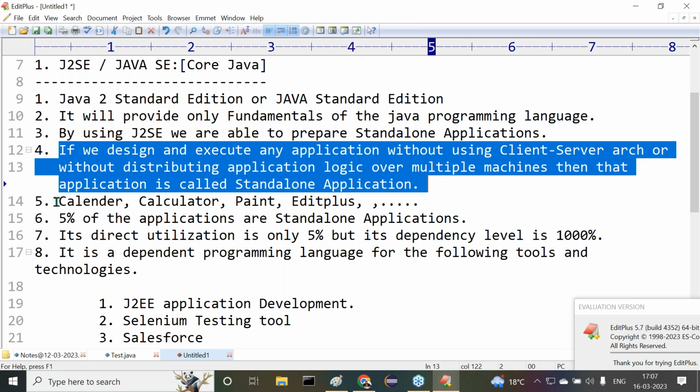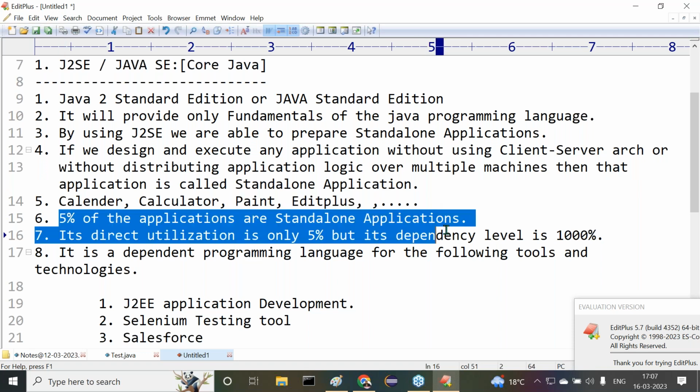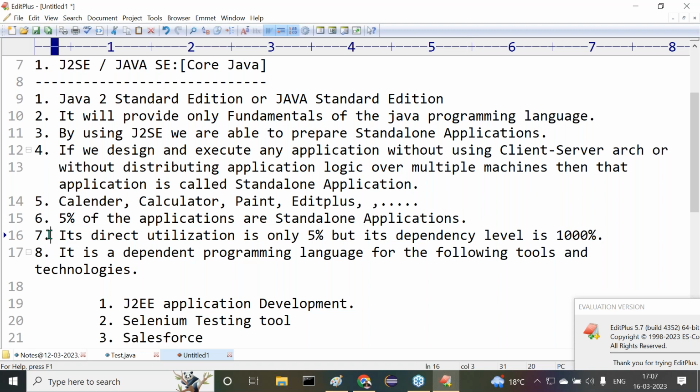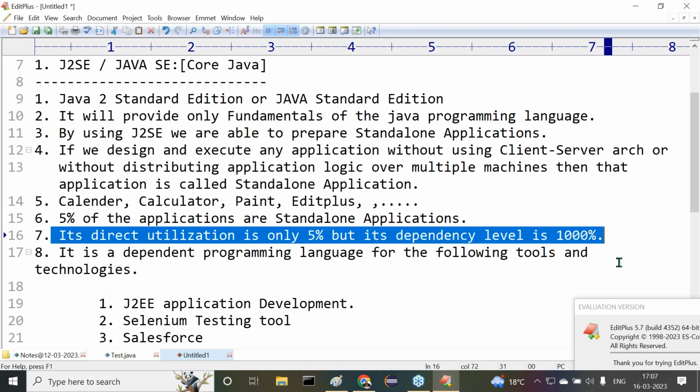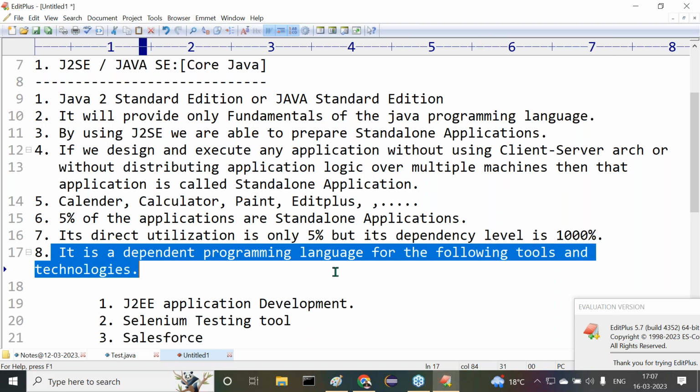What are the examples of standalone applications? Calendar, calculator, paint, EditPlus, and so on. How many applications outside are standalone applications? Only 5% of the applications are standalone. All right, sir. Its direct utilization is only 5%, but its dependency level is 1000%. It is a dependent programming language for the following tools and technologies.